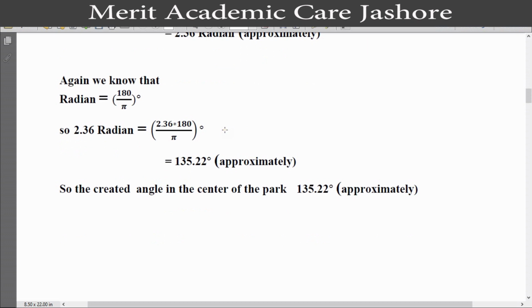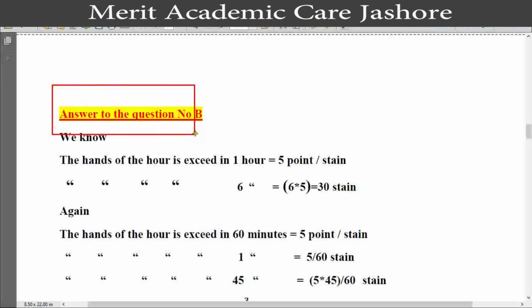We just convert radian to degree. So 2.36 radian equal to 2.36 into 180 by pi degree. If we calculate this, we get 135.22 degree approximately. So the created angle at the center of the park is 135.22 degree approximately. Our next question is question number B.